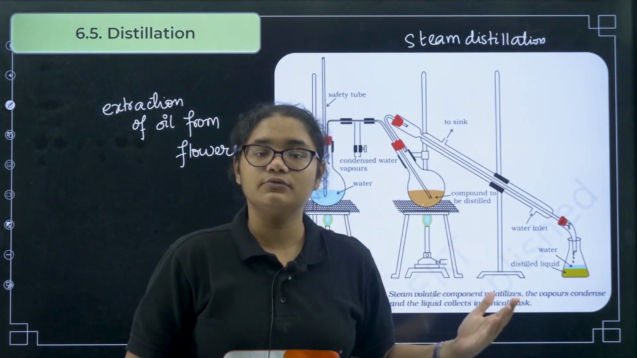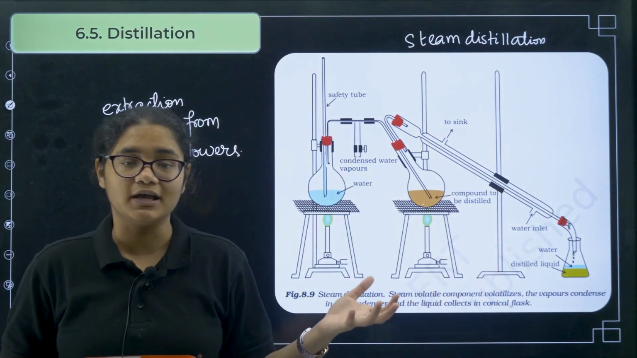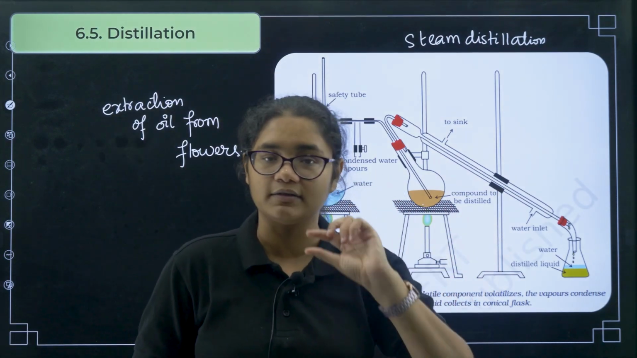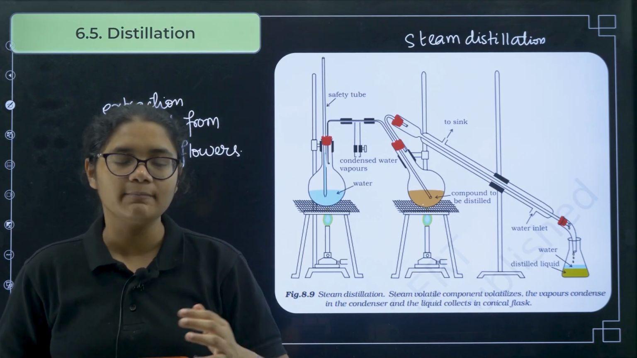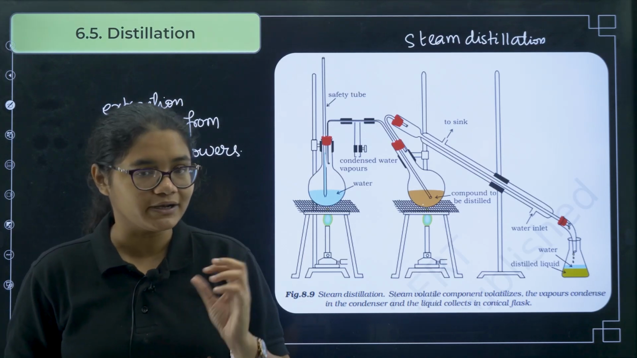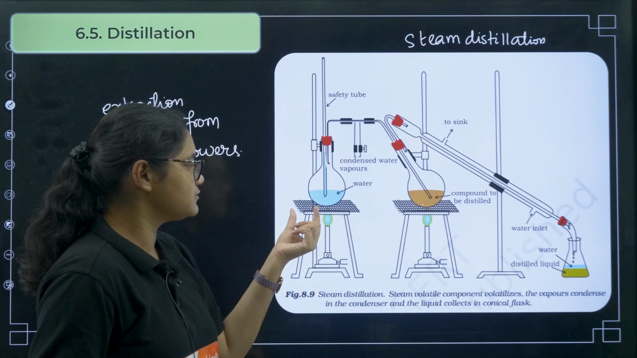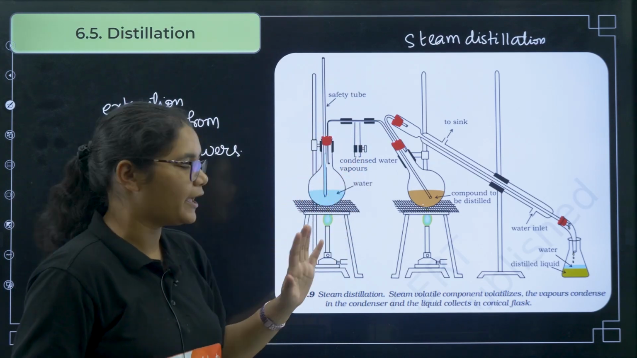So why cannot we use the direct method of distillation here? Because if you give more amount of heat, the oil that is present in the flowers will get destroyed or spoiled, okay. So you need to give a small amount of heat, and that is obtained through the production of steam, okay. I hope this is clear.